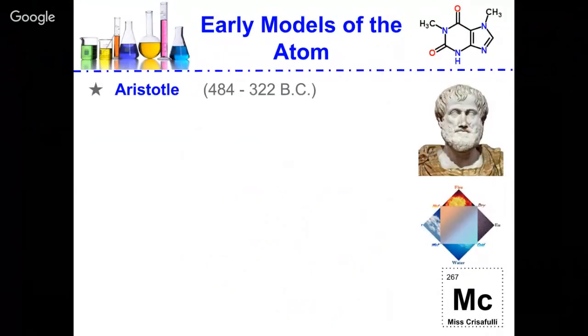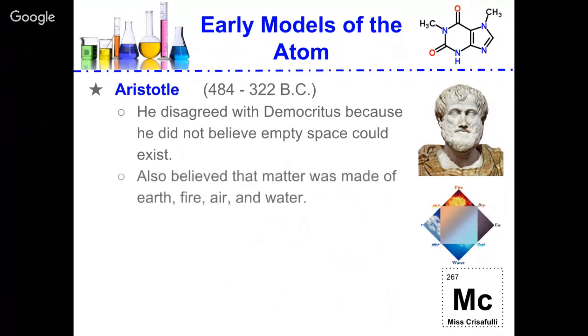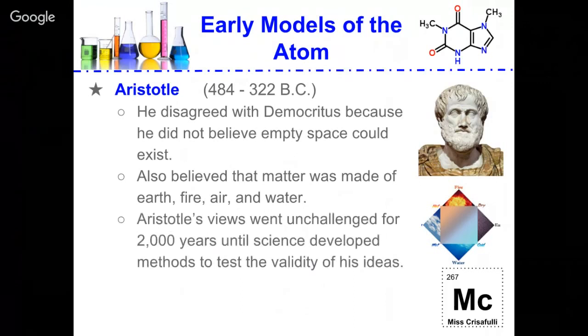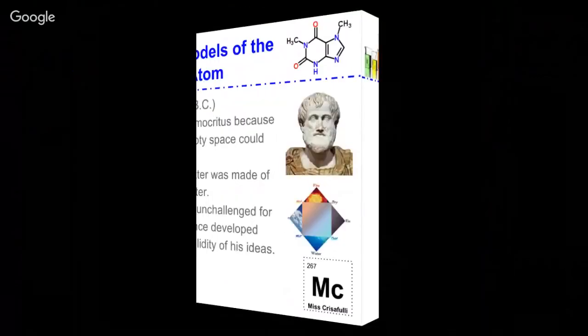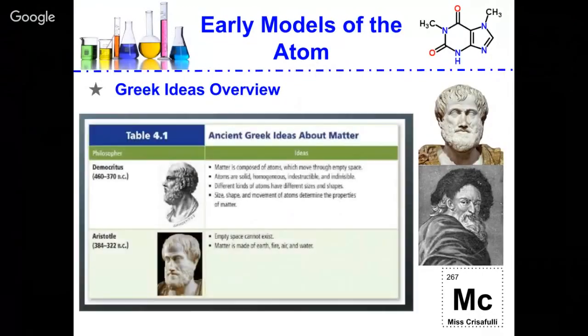Democritus and Aristotle were both Greek philosophers, and Aristotle disagreed with Democritus because he did not believe that empty space could exist. He believed that matter was made up of earth, air, fire, and water. And so Aristotle's views went unchanged for 2,000 years until the scientific community developed methods to test the validity of his ideas.